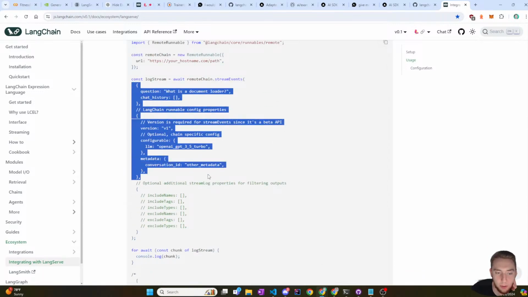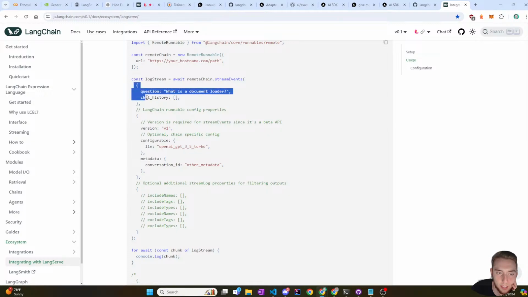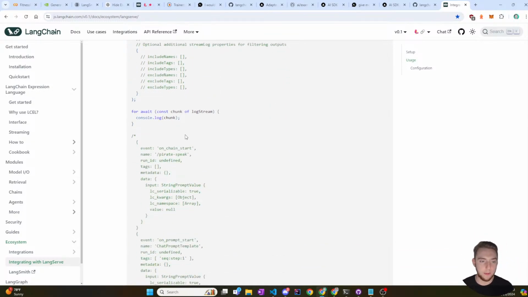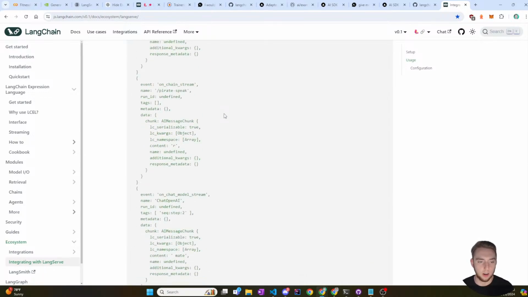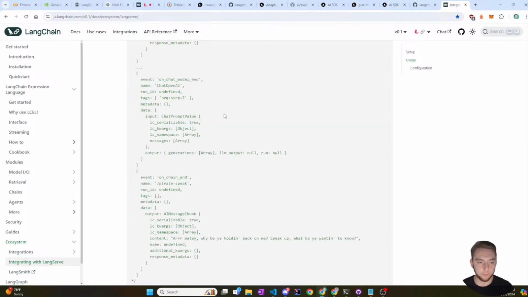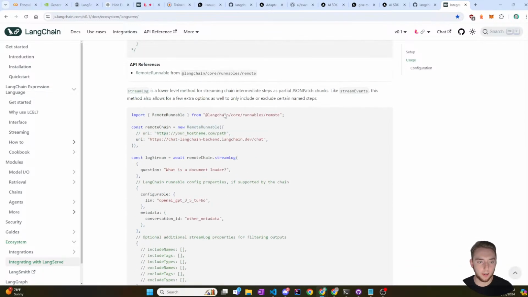All of this is just input to it. Mine is a lot simpler. Here's the input, and then my config is just the configurable in the JSON. And then I would just for await const chunk of log stream. Yeah. Okay. Stream logs, lower level method. JSON patch chunks.